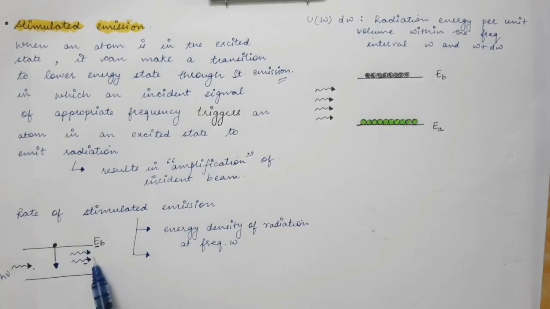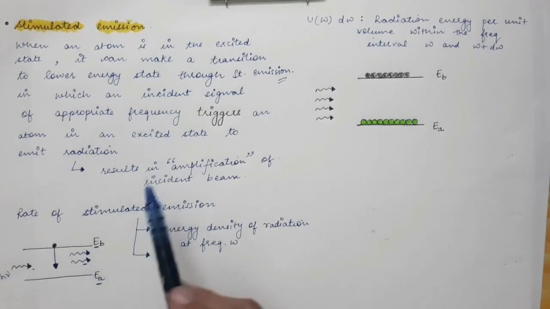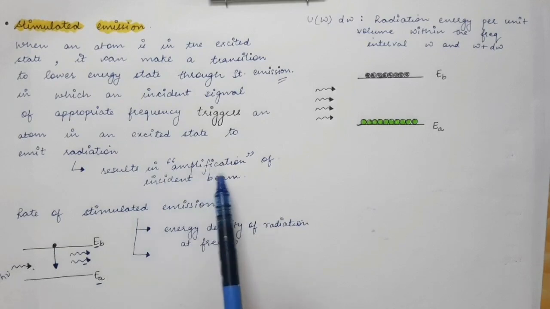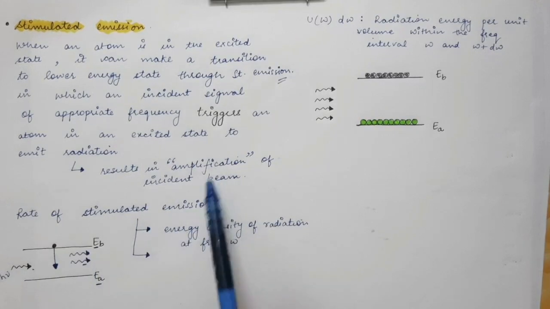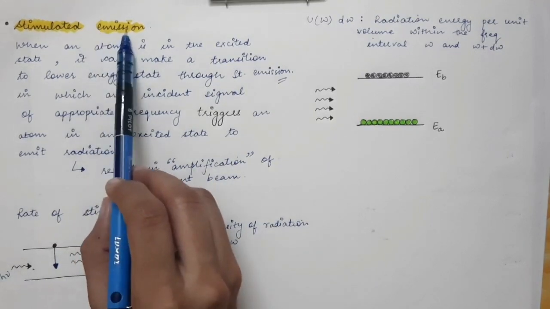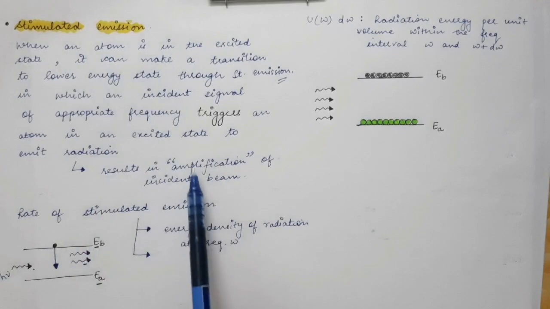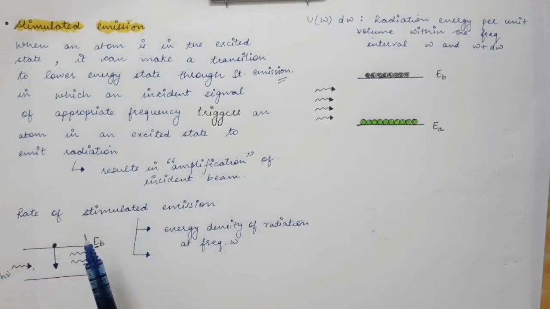So there will be high directionality, high coherence and high monochromaticity. So this results in amplification of the incident beam. Here one photon is coming in and two photons are going out. So there is amplification. This stimulated emission causes amplification of the radiation.